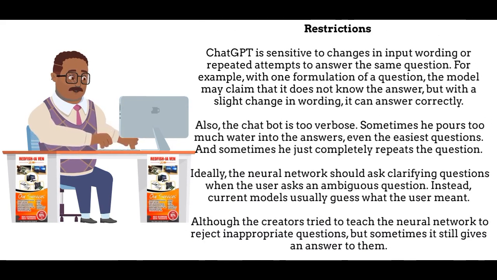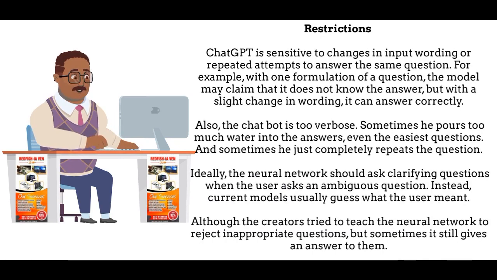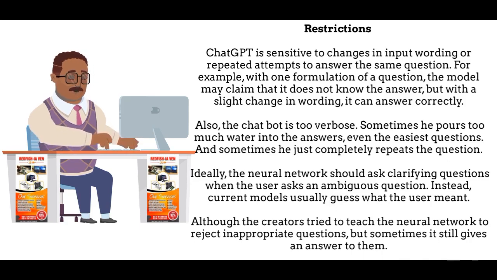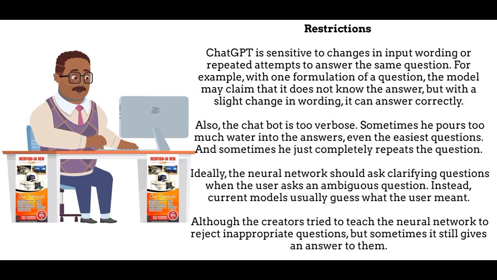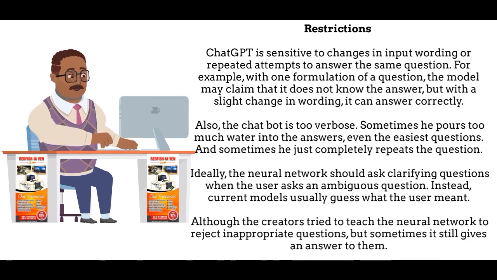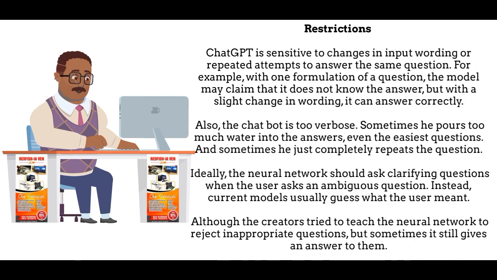Restrictions. ChatGPT is sensitive to changes in input wording or repeated attempts to answer the same question. For example, with one formulation of a question, the model may claim that it does not know the answer, but with a slight change in wording, it can answer correctly. Also, the chatbot is too verbose. Sometimes it pours too much water into the answers, even to the easiest questions. And sometimes it just completely repeats the question.